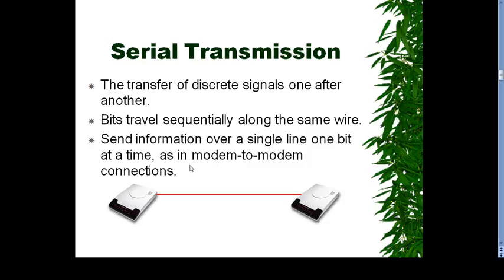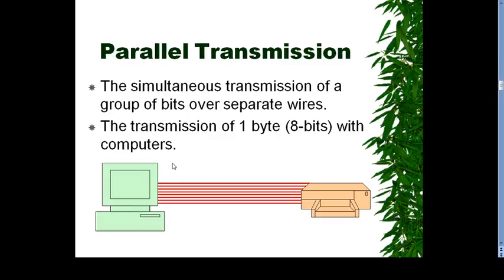So what is serial transmission? Transfer of the discrete signal one after another. Bits travel sequentially along the same wire. Send the information over a single line, one bit at a time, as in a modem to modem connection. So whenever we transmit the data over a single line, we can say that this is serial transmission, and it is in a sequential manner on the same wire. Then parallel transmission.